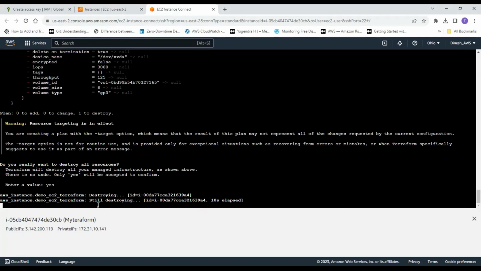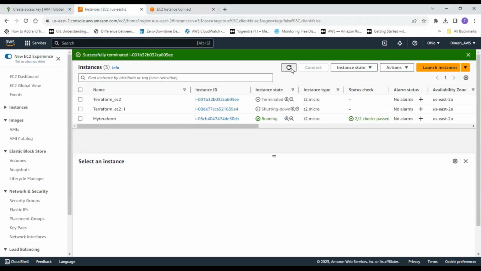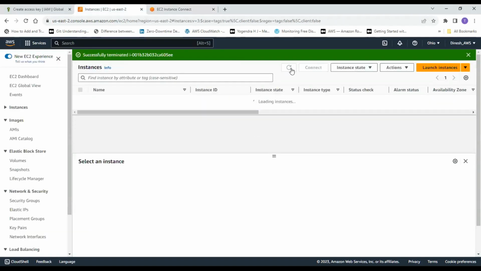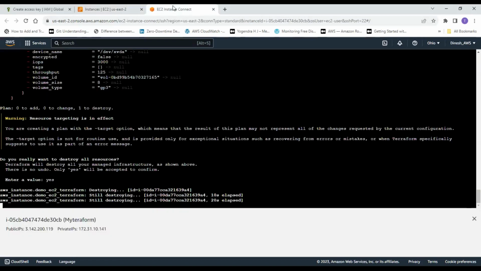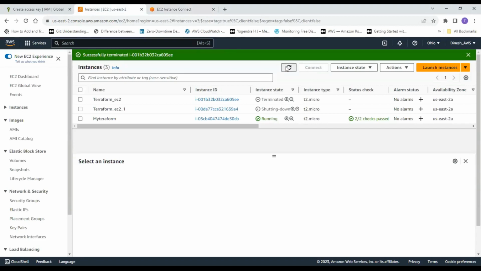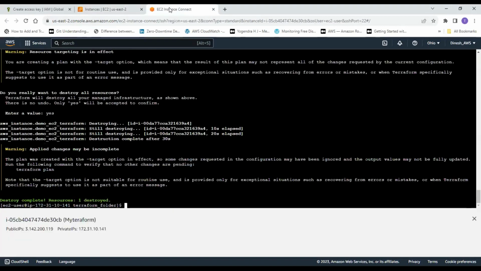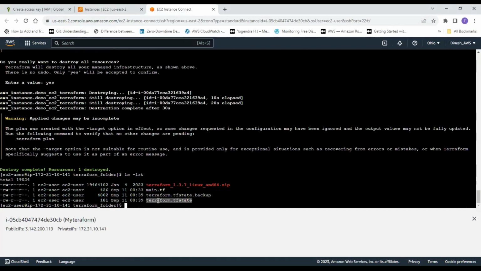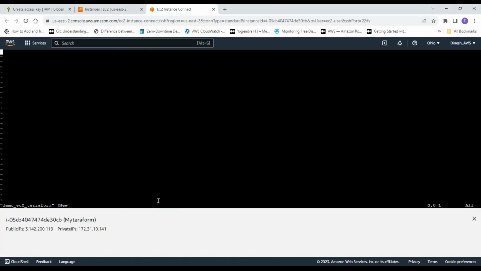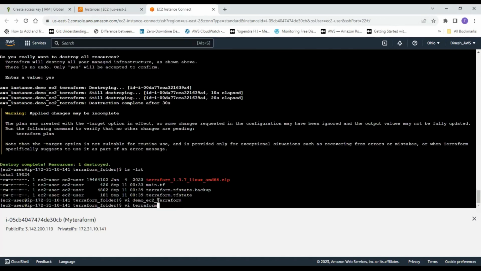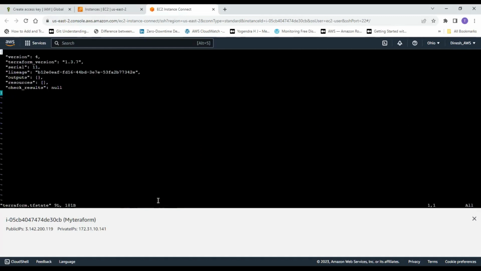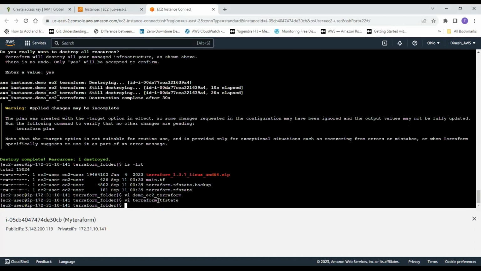Still destroying. Shutting down. Okay, taking a little more time. And now it is terminated. So if you see, the resource is destroyed. Now, if you go to the Terraform state, it doesn't have anything because we have destroyed the instance. That's the beauty of Terraform.